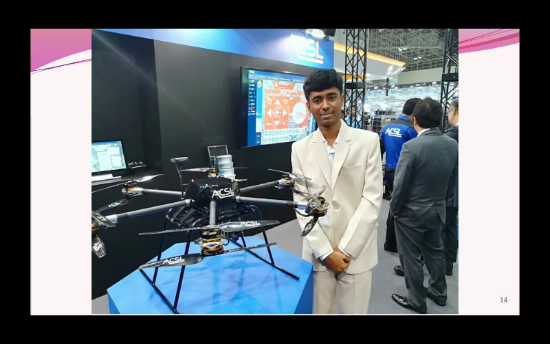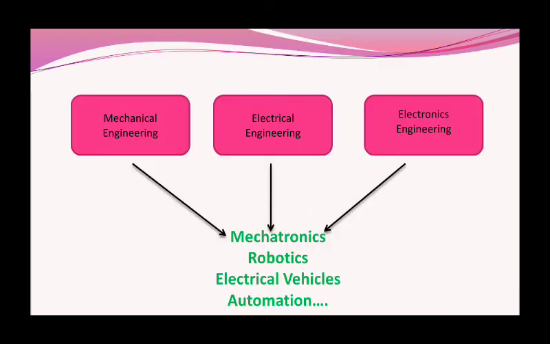By getting knowledge of basic electrical and electronics, you can also build such drones and other applications with more knowledge. Basically this is a combination of three branches: mechanical, electrical and electronics. After the combination we get new technology, that is mechatronics, robotics, electric vehicles and automation. So to know the trending and upcoming technology, this subject is given to you.